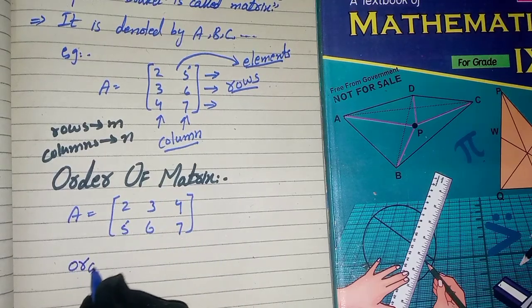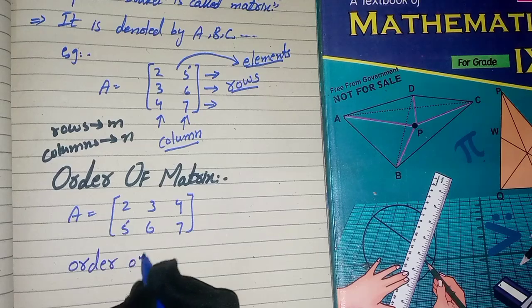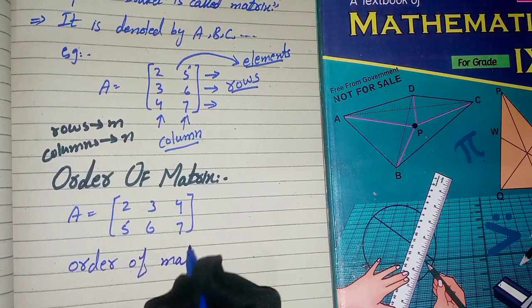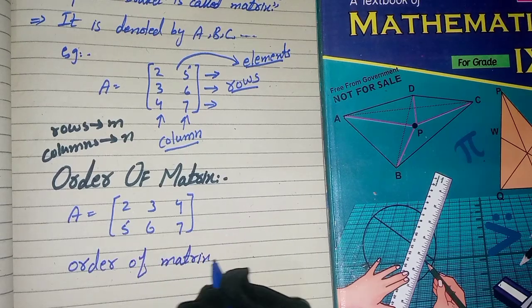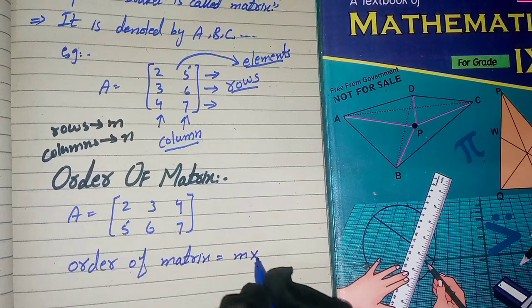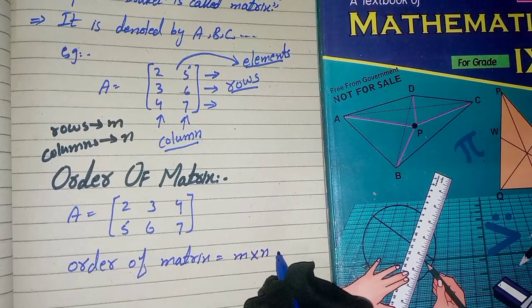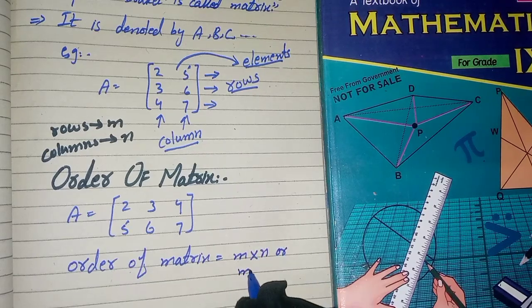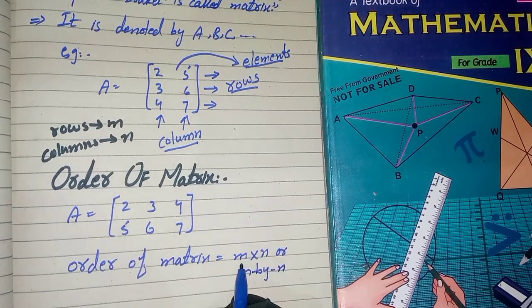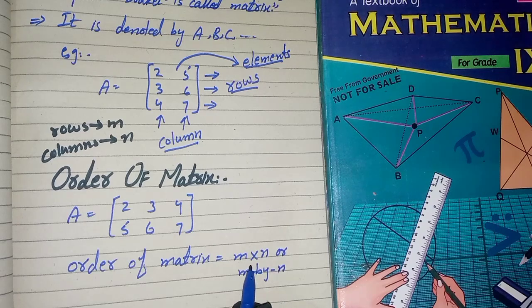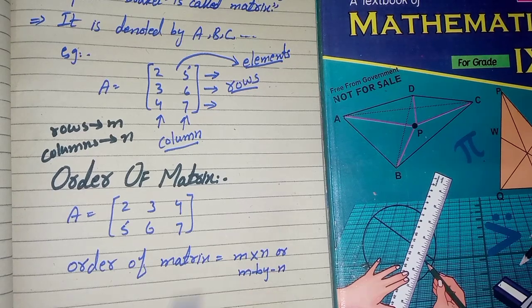So the order of a matrix is represented by M cross N or M by N. Here M cross N does not mean multiplication.